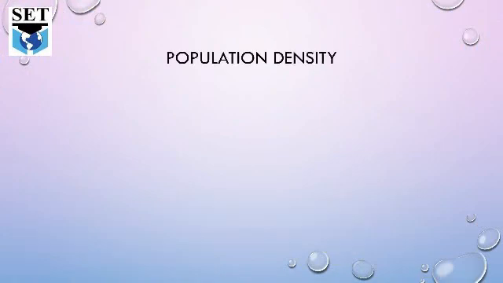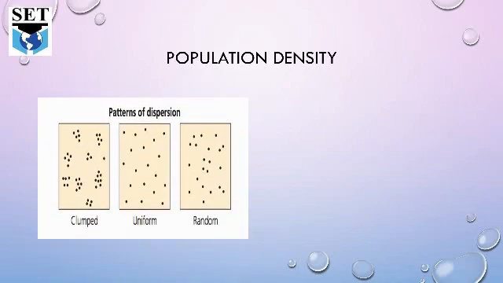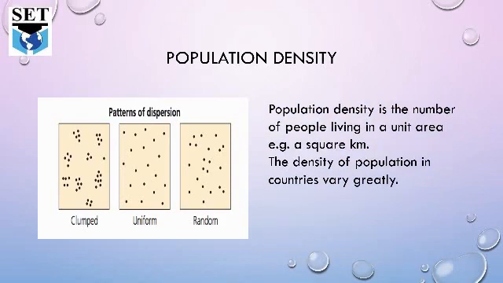Population density. What is population density? The density of population is the number of people in a unit area, for example, a square kilometer. The density of population in countries varies greatly.